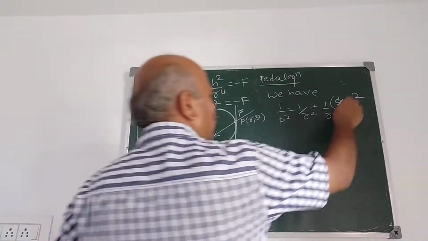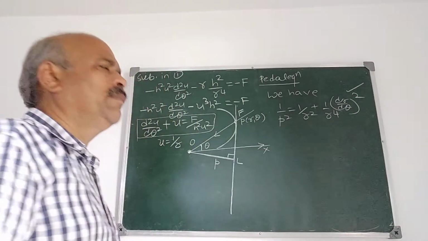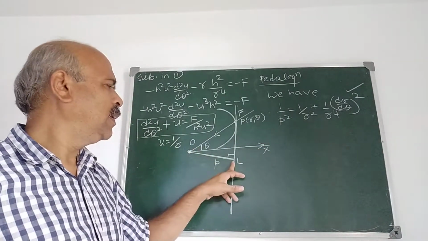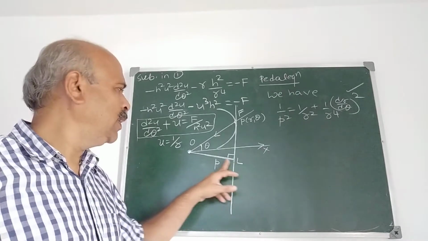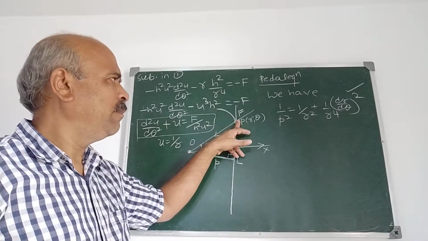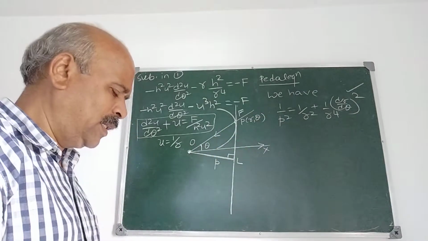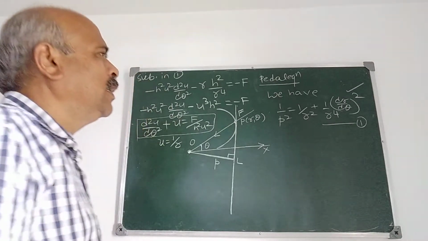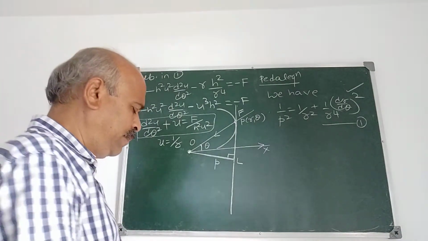This you have studied. This is an important relation. Take this as 1. Now we express the differential equation in terms of P and R.